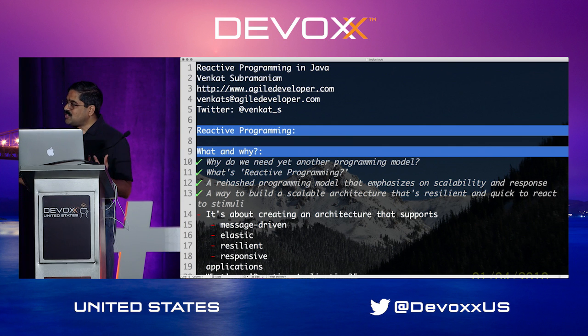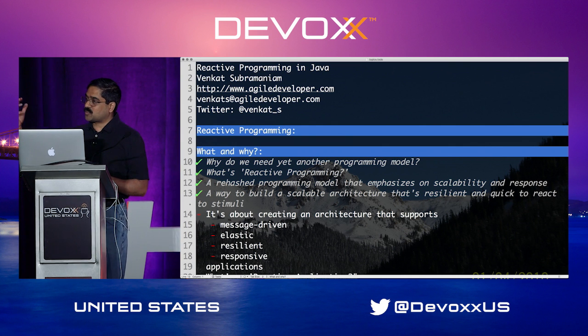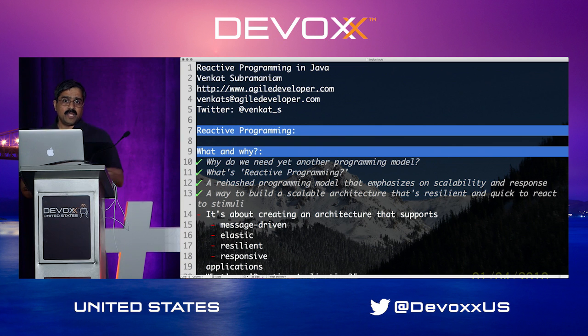Or it could be a device you are monitoring, and when the device reaches a threshold, you want to respond to it. It could be the fact that you're listening to the weather information, and when the weather changes certain pattern, you want to respond to it. So a lot of these things don't belong to the CRUD model we have been talking about, so we need to really rethink about it.